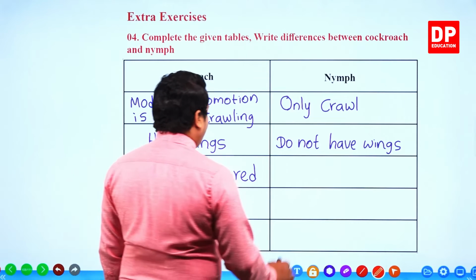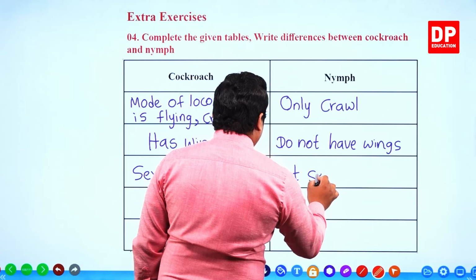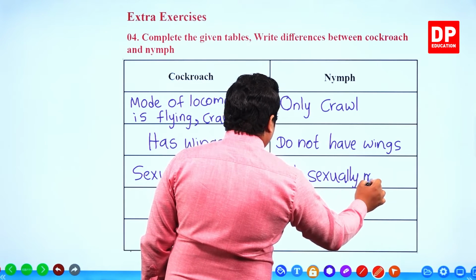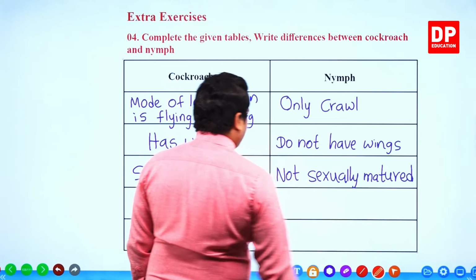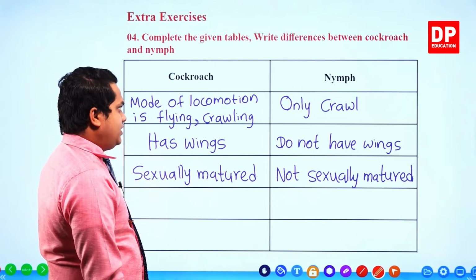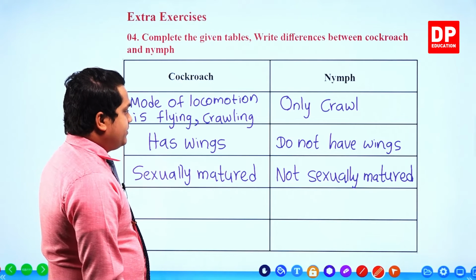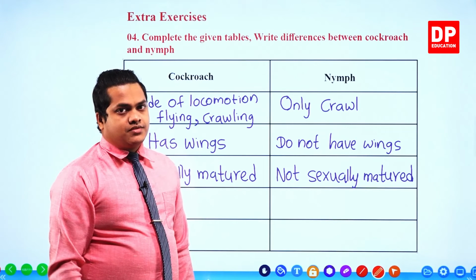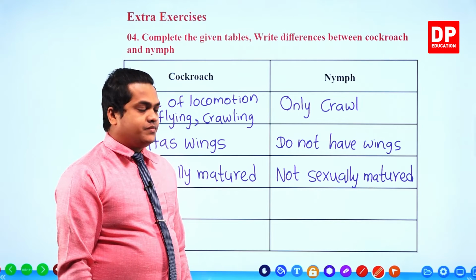But however, nymph is not sexually matured. So these are the main differences that we can observe between the nymph and the cockroach.